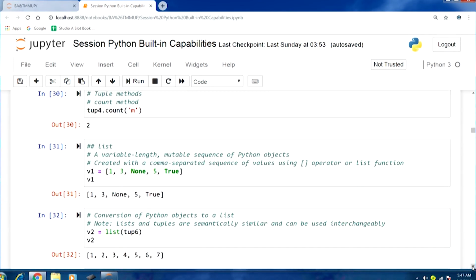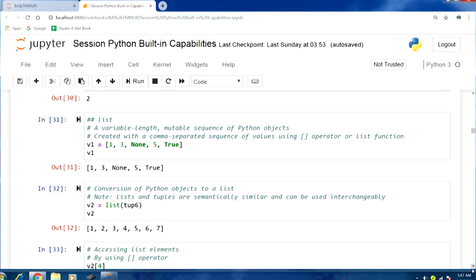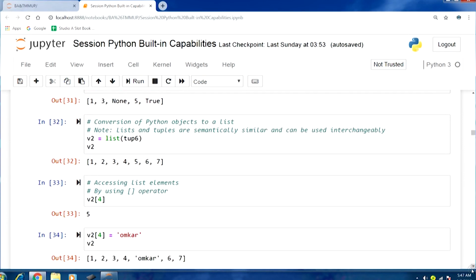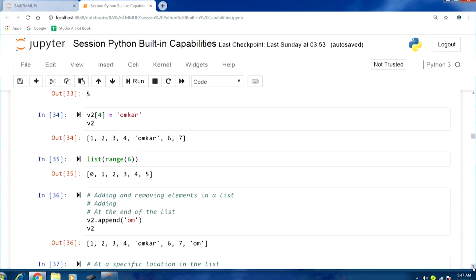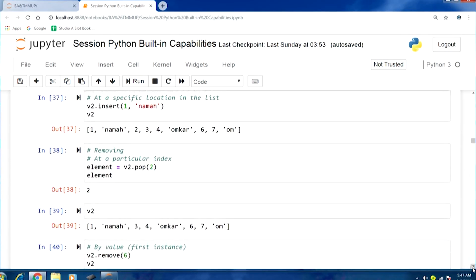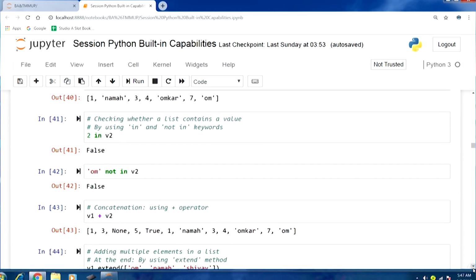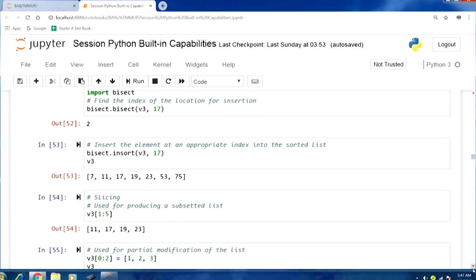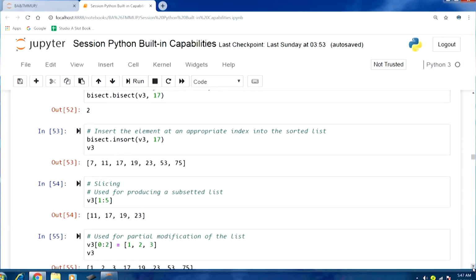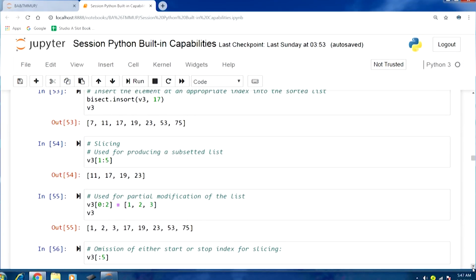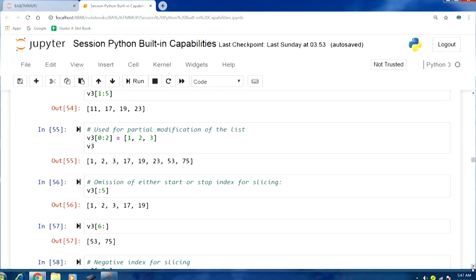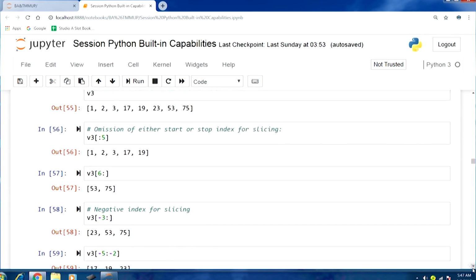Then we talked about list, what list is about, how it is defined, how to work with list, how to modify, what operations can be used. All these aspects we have talked about in the previous lectures. Slicing also we talked about in the context of list, and this particular aspect also we covered in the previous lecture.